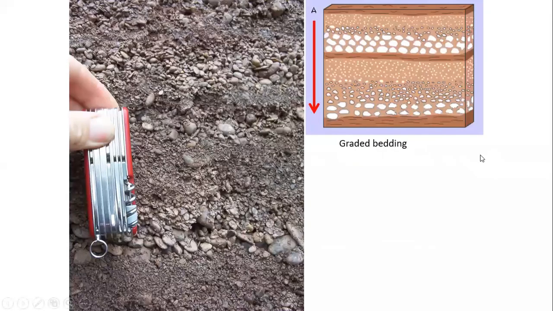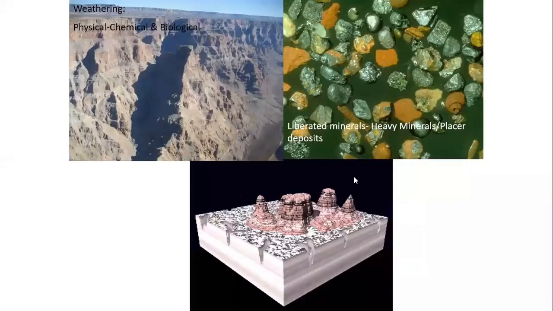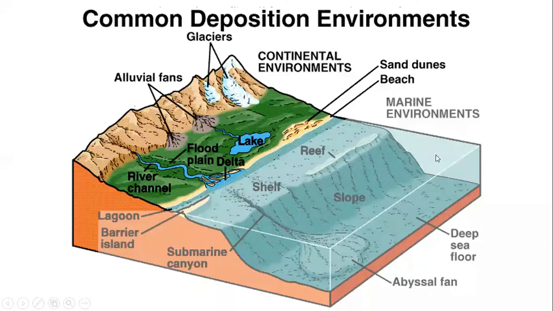Sometimes what happens, in this case I will show you one diagram. Here you can see. Sometimes sediments will be carried by a flash flood, and it will carry a huge amount of sediments. That huge amount of sediments will suddenly be dumped into the water channel.